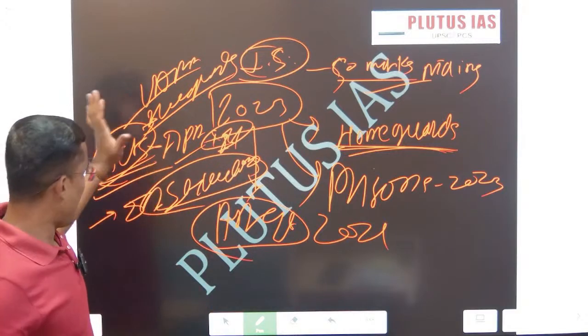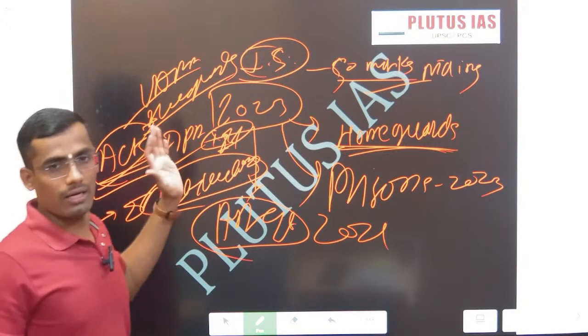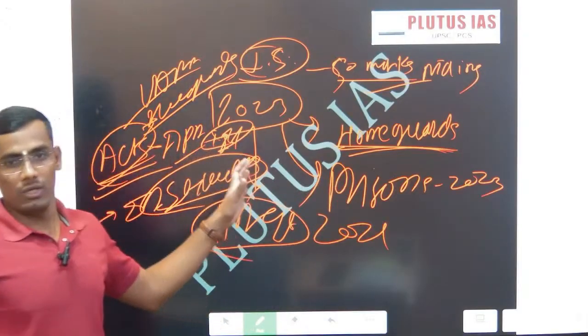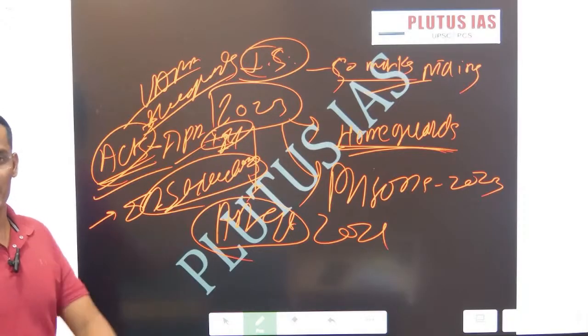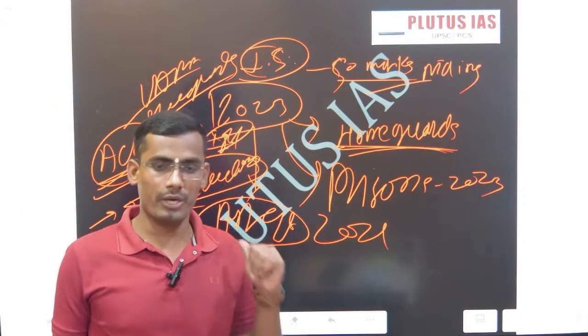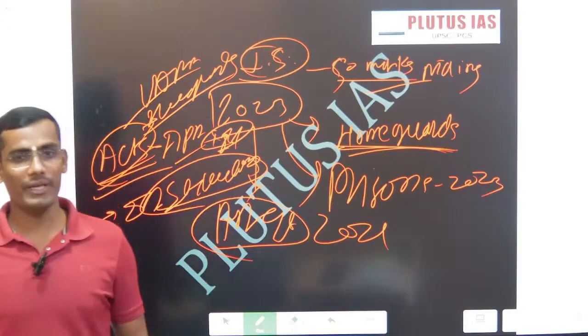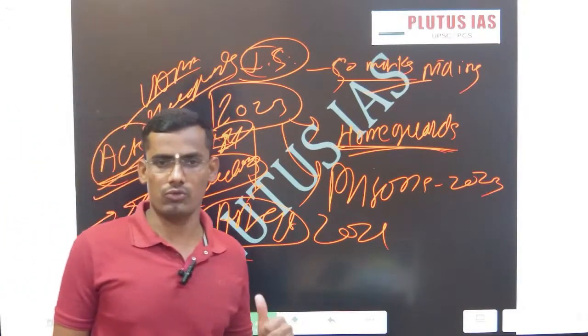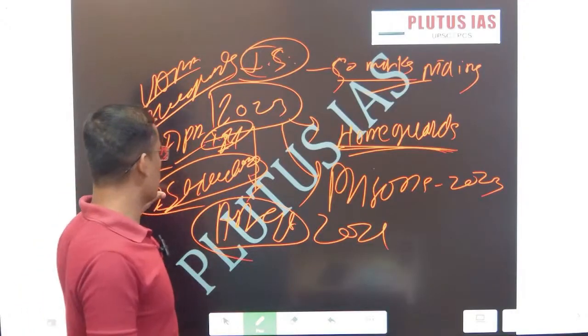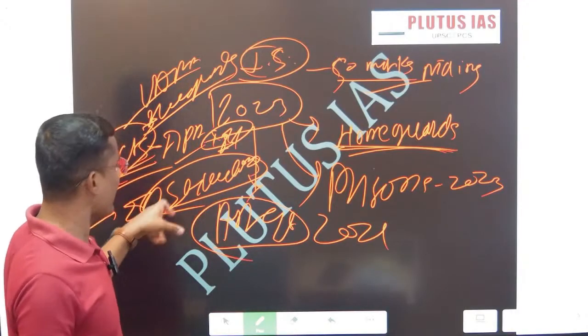Also the Internal Security Act, TADA, then POTA. All these acts are important for the prelims perspective. If you see the PYQs of 2021, 2023, even 2025, they asked questions. So you have to get an idea of acts and institutions for prelims.